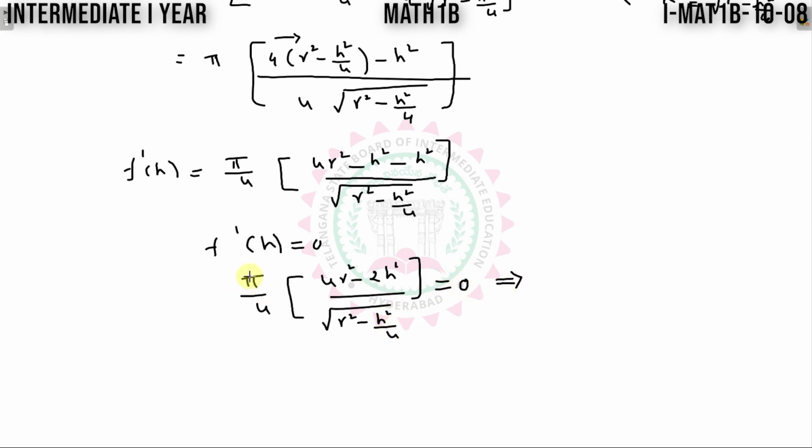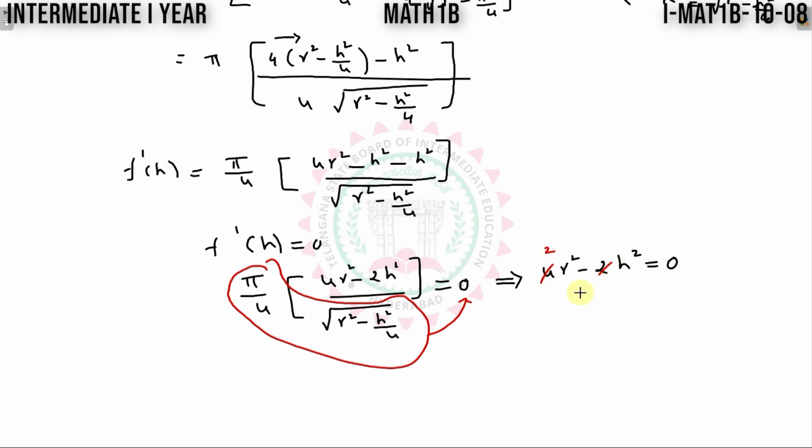Simplifying, bring this total term to this side. For 0 into something, I will get 0 there. So the remaining terms are 4r square minus 2h square is equal to 0. Again I can cancel 2 by 2 and 2 by 1. Further on simplification I will get h square is equal to 2r square and h is equal to root 2 r.